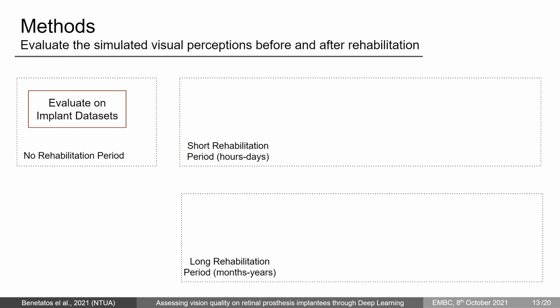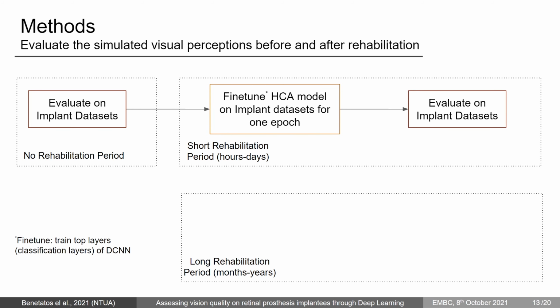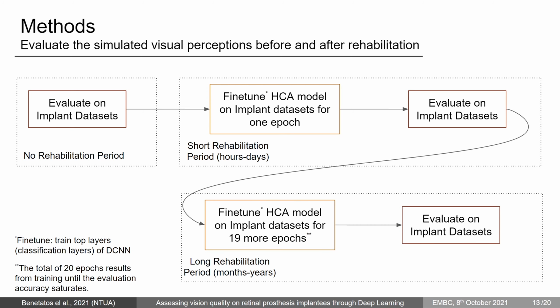Next, we train each of the HCA models on each dataset using the transfer learning paradigm for one epoch, and we evaluate again. This evaluation represents the short rehabilitation period. Lastly, we continue training the same way for another 19 epochs, and we evaluate one last time. This evaluation represents the long rehabilitation period, months to years.